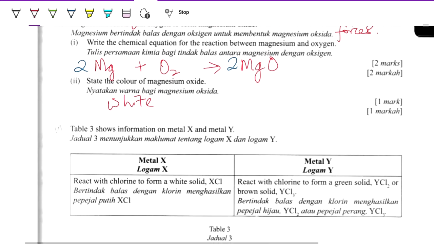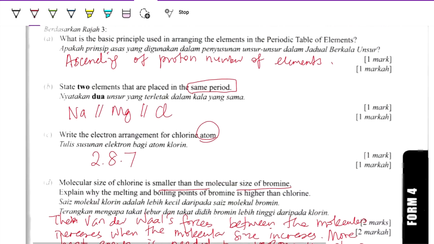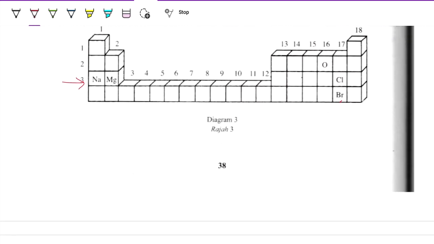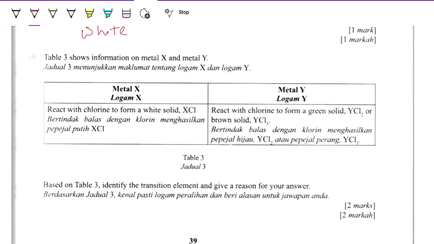The table shows information on metal X and metal Y. X reacts with chlorine to form the white solid XCl. Y reacts with chlorine to form a green solid and a brown solid, YCl2 and YCl3.